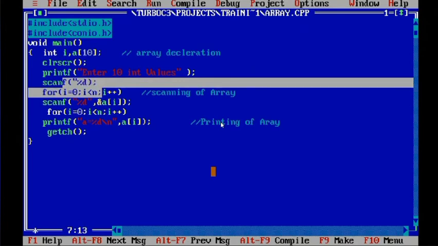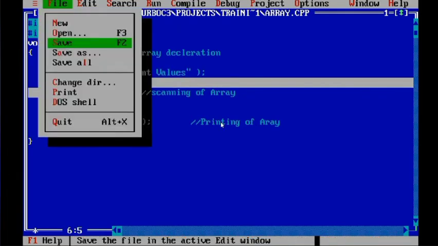%d, comma, ampersand n. So you will be scanning the value of how many values you want to insert. After scanning the value, you can use it, as of now not using this, you can use that also. I will show in the next class. As of now, I want to complete the drawback.